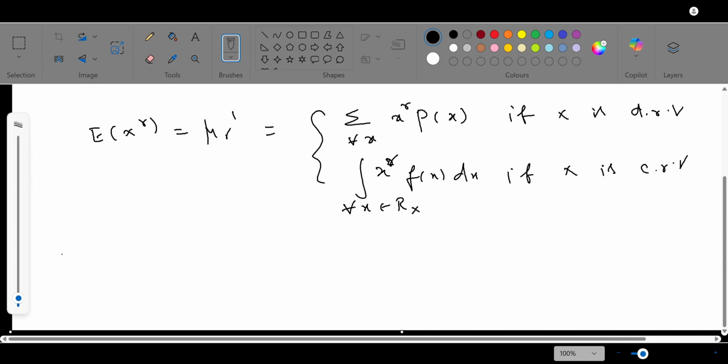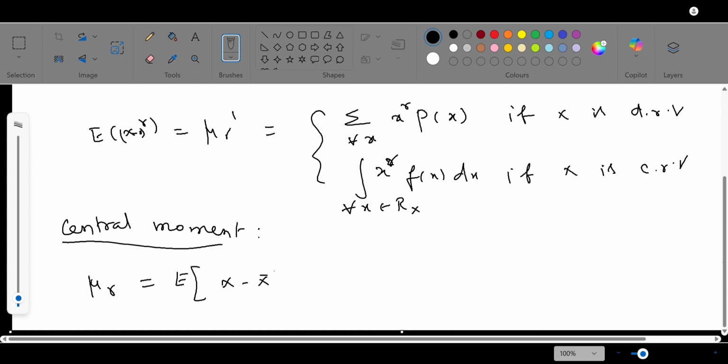Similarly, we can define another moment, that is known as the central moment. Central moment is nothing but the moment about the mean. That means mu r, the moment about mean. Since here the origin is zero, it is understood as x minus 0 whole power r. So here we can write it as x minus x bar to the power r.